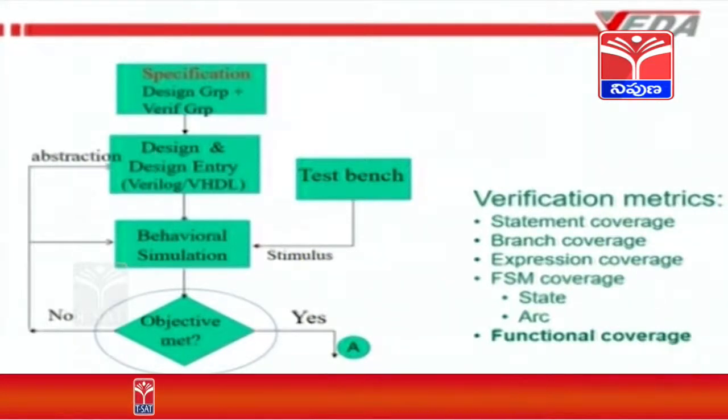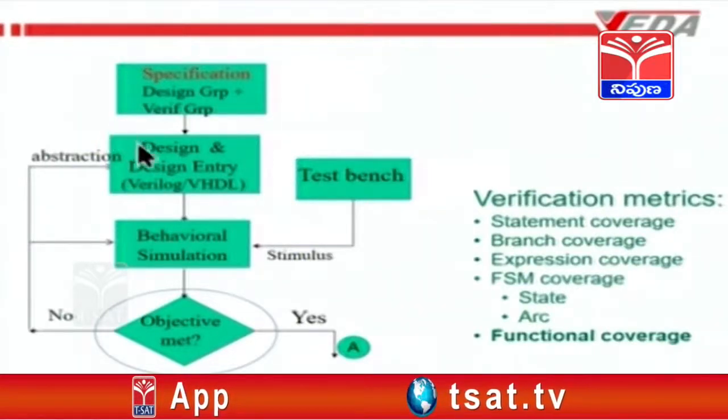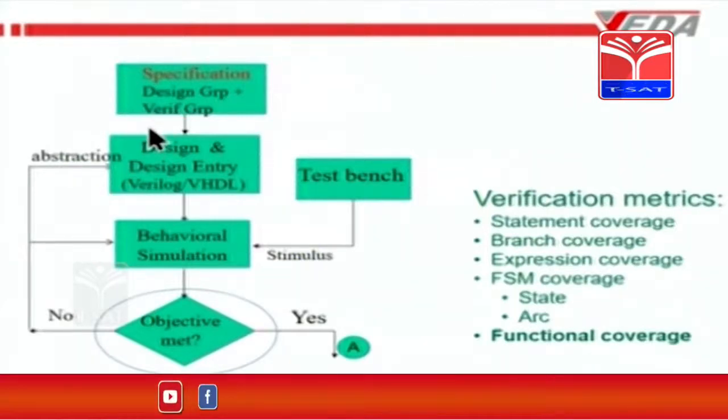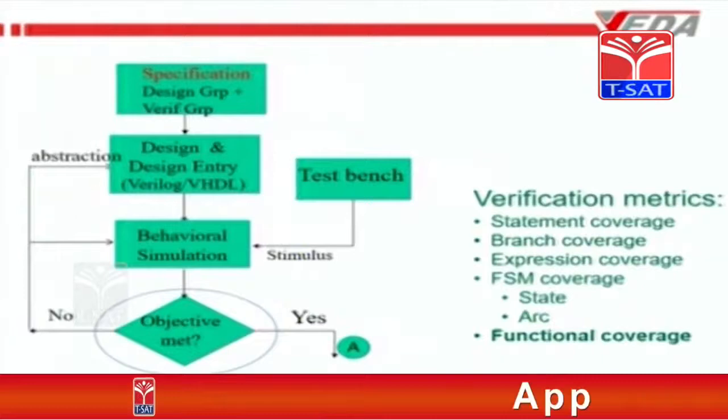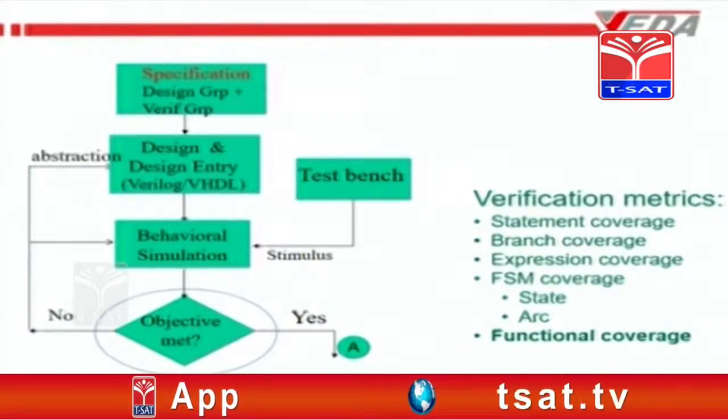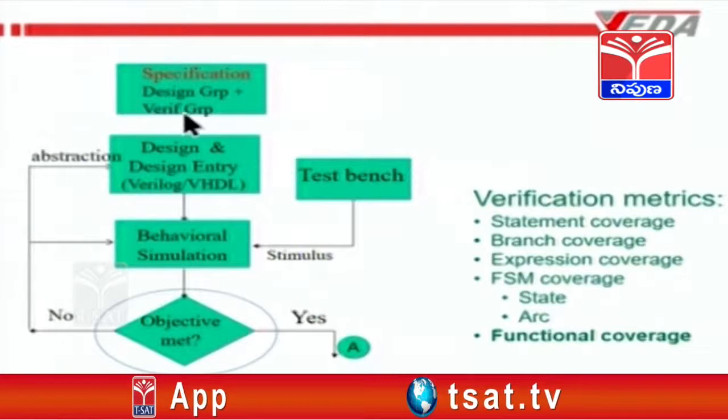But initially there is no design available to be verified, and therefore what the verification group does is generate what is known as a bus functional model. That means at the pin level, what is going to be the behavior of the block. That kind of behavior is developed by the verification group.